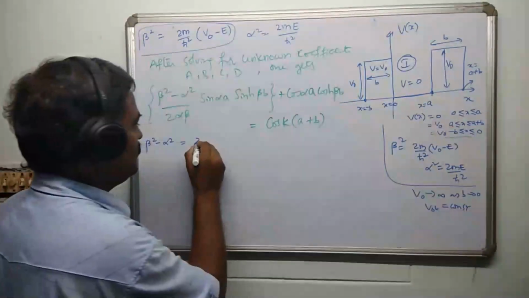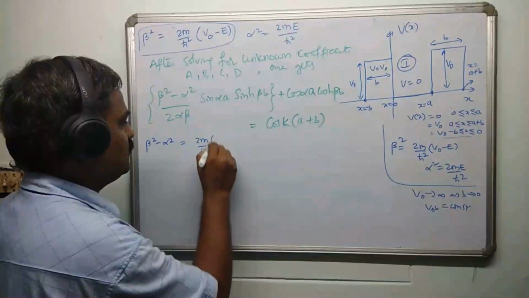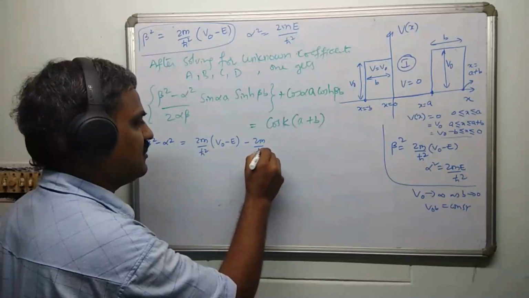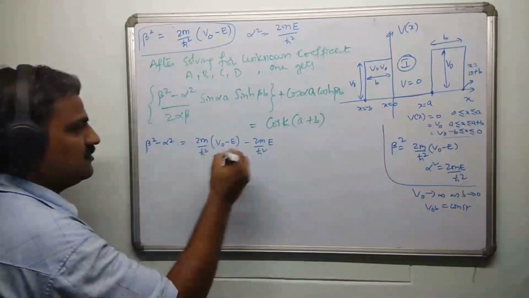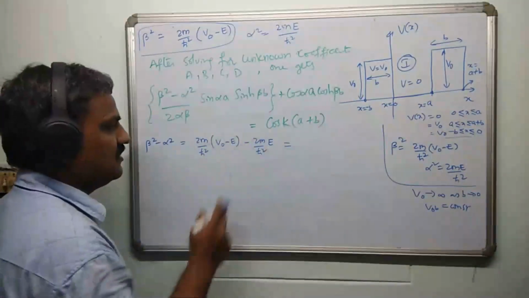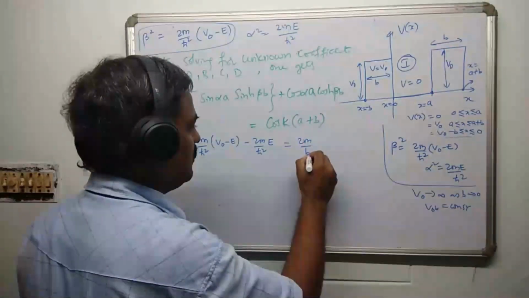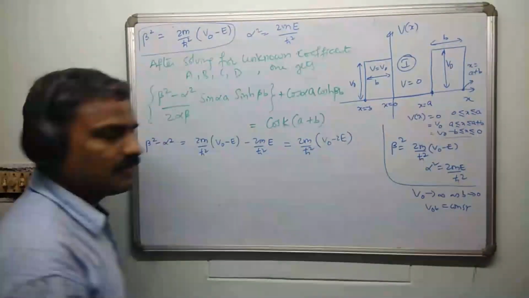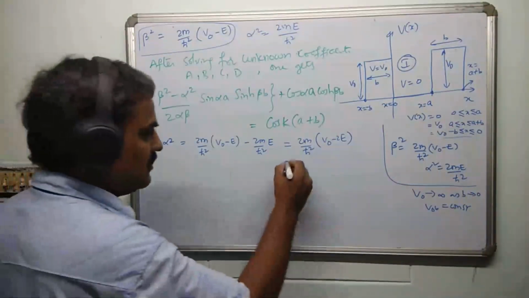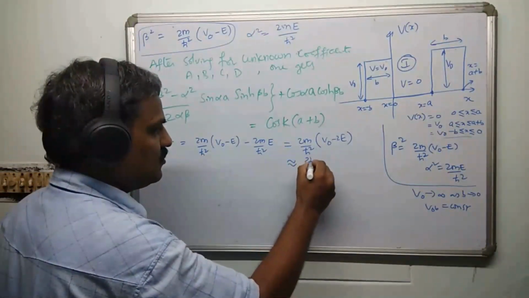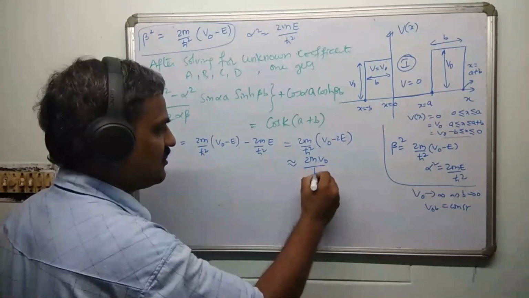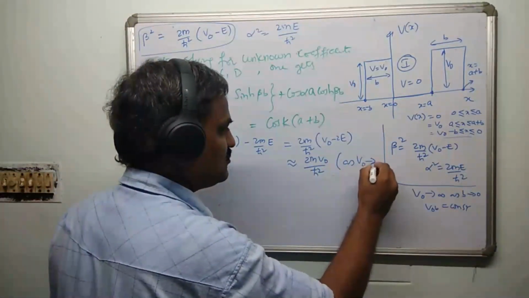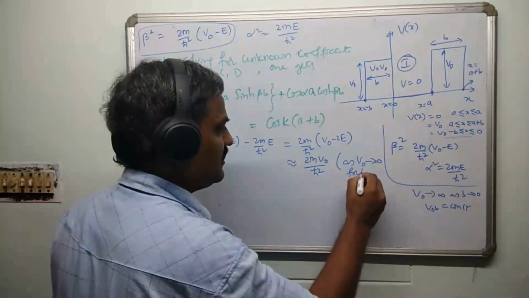This is 2m by h cross square into V naught minus E, minus 2m by h cross square just E. If you further simplify, it is 2m by h cross square into V naught minus 2E, which is approximately equal to 2m V naught by h cross square. Why? As V naught tends to infinity for b tending to 0.